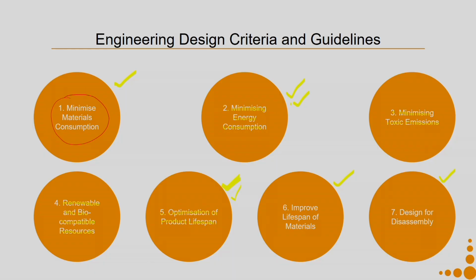So, in order for each and every component of the product to be either reused, remanufactured, recycled, incinerated, or to go for the landfill, it is good that you design for disassembly. Another thing which this helps you is, if a certain part breaks down, I do not need to discard the whole product or a larger part of the product, because I can easily disassemble it and put in a new part for the one which had broken. So, let us see how we go ahead with these engineering design criteria and guidelines.